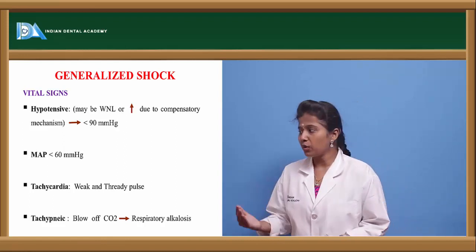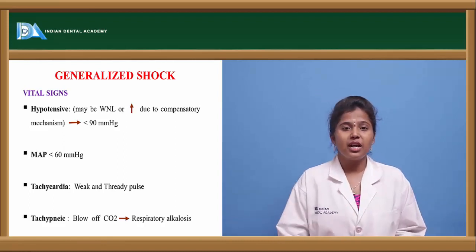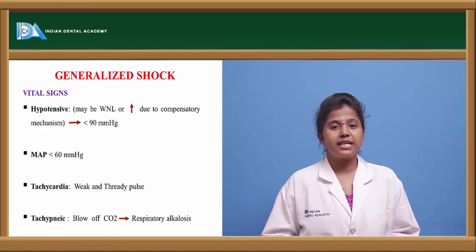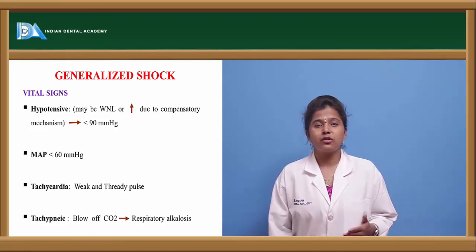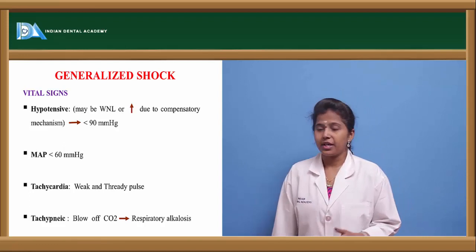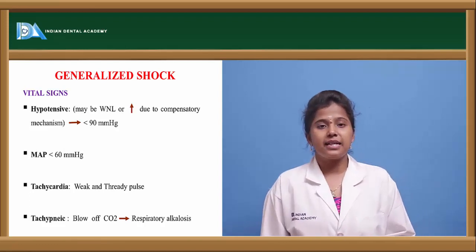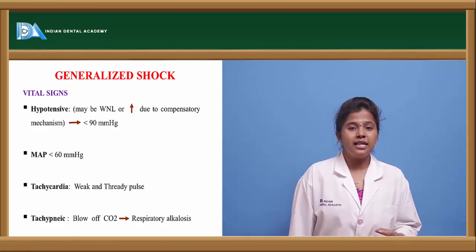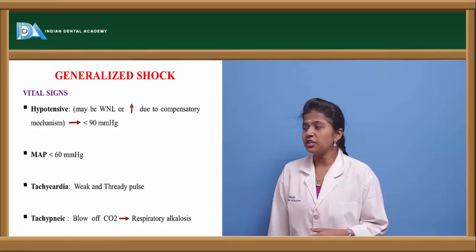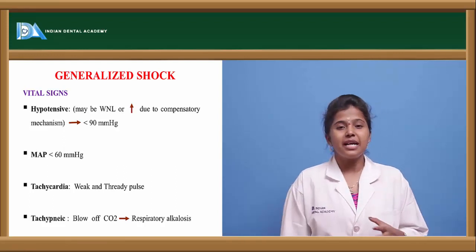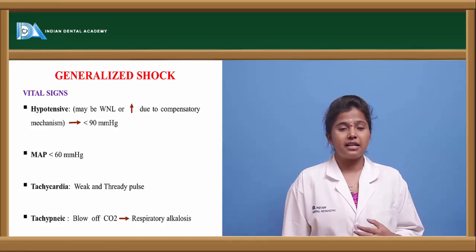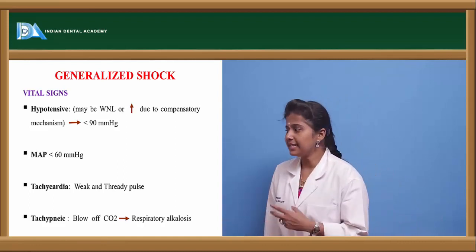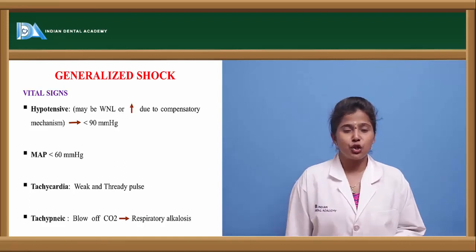So if the diastolic pressure is below 80 or 90 mm of Hg, then we call that condition hypotension. And the MAP, that is mean arterial blood pressure, if it is less than 60 mm of Hg, then shock is caused.